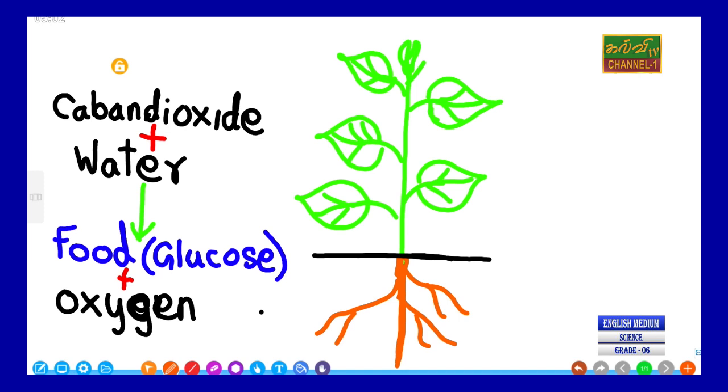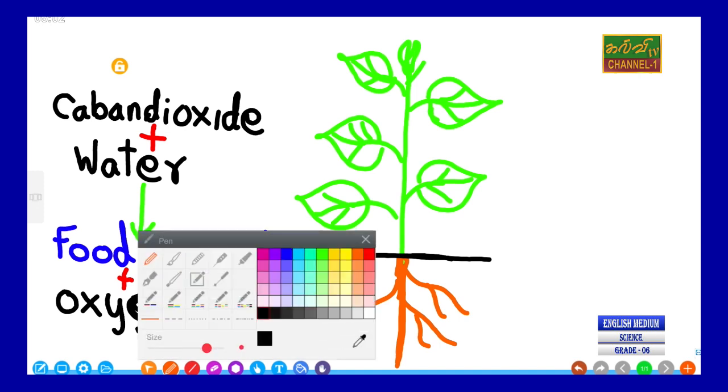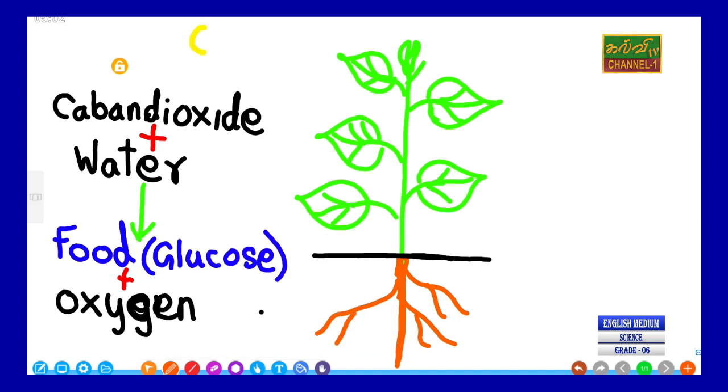Oxygen gas will evolve. So what happened? This is in front of sunlight. That is very, very important. These reactions occur in front of sunlight, right?